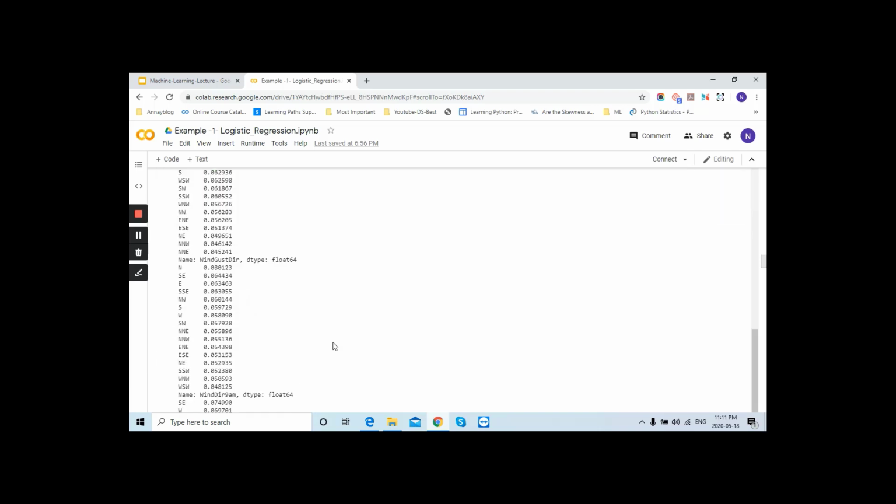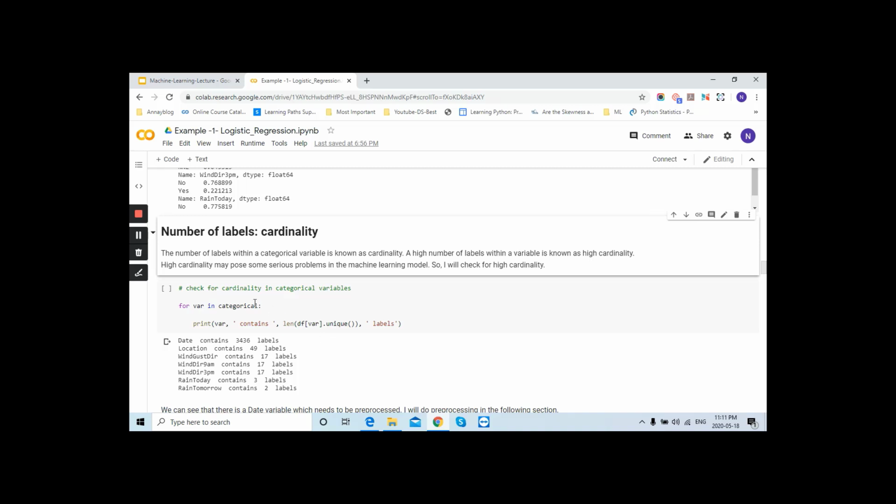Okay, and after that we will check the cardinality. So what does it mean? Cardinality means we are checking the total count of unique values present in your data set. If there is a high total count of unique values, then it is not going to work with your model, because no relationship will be built with any variables, because you have all unique values. So you need to check it before moving ahead during analysis.